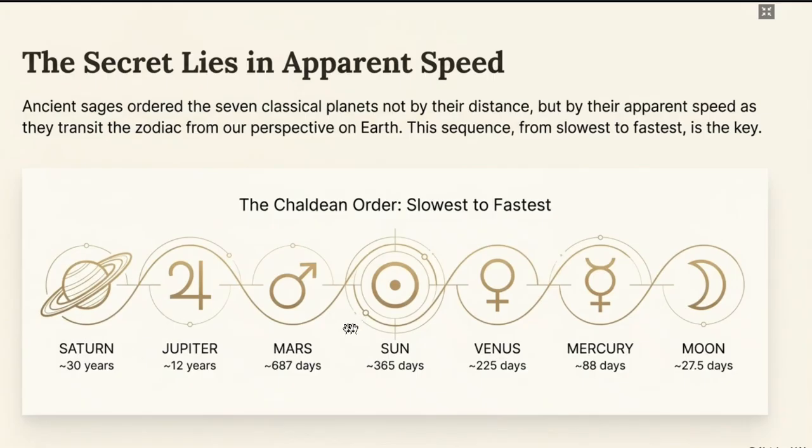The planets on this side of the sun are known as outer planets, and planets on this side of the sun are known as inner planets. The slower planets are known as outer planets, and the fast moving planets are known as inner planets. This is basically their location in the orbit.